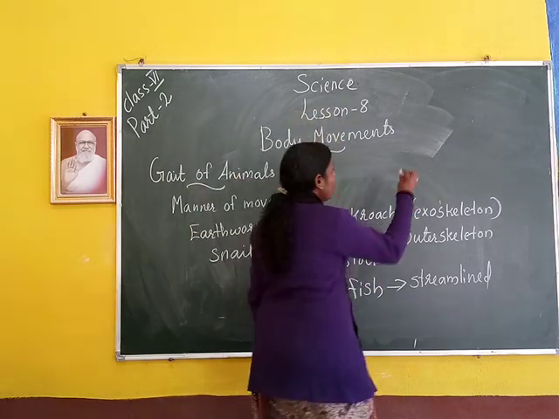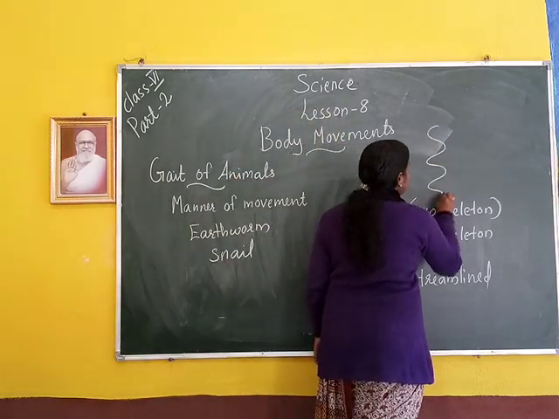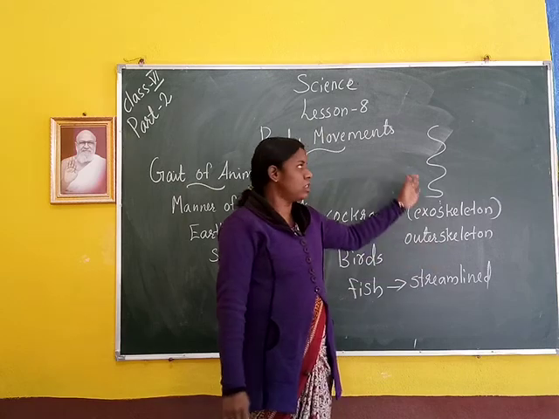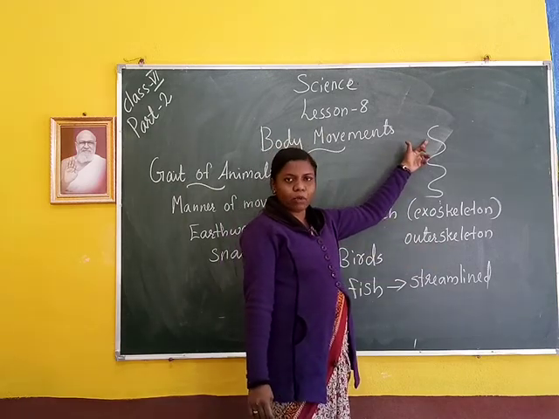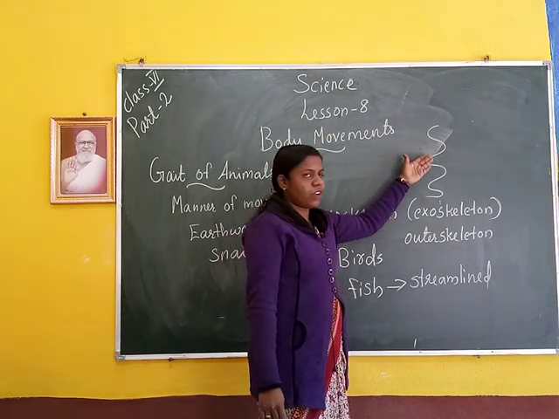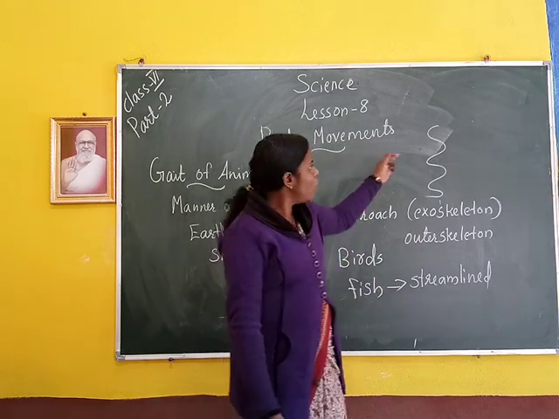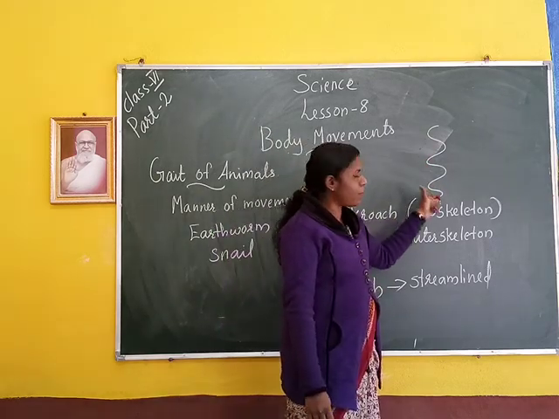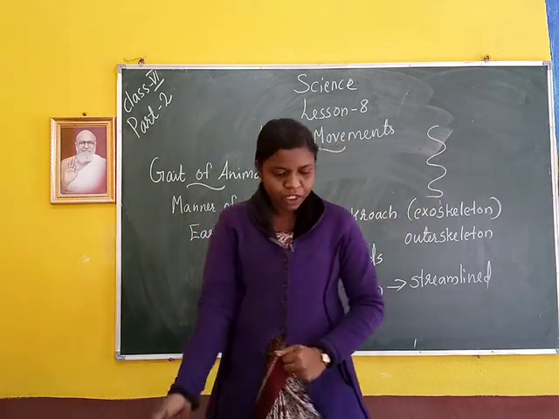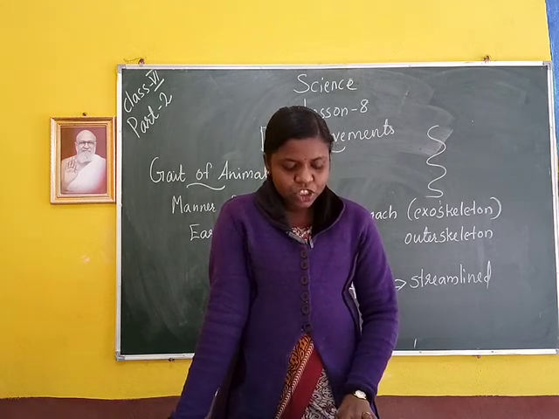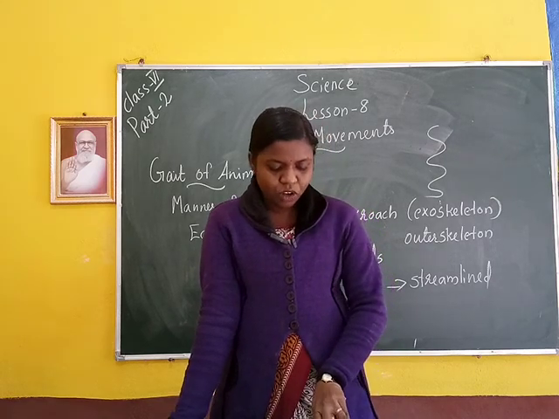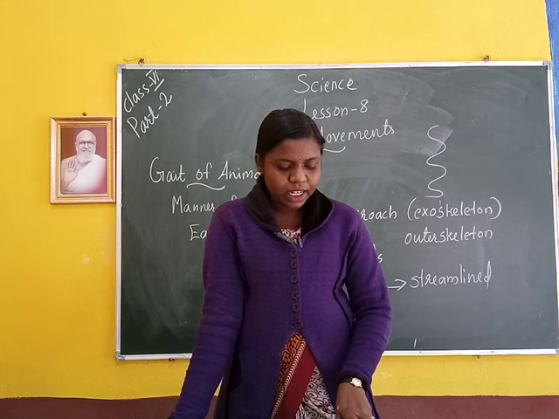That means this is how snakes move. It has only one backbone, and it can move flexibly in many loops. Loops means this type of zigzag shapes. Then each loop pushes the ground to give a forward push to the body against the ground.